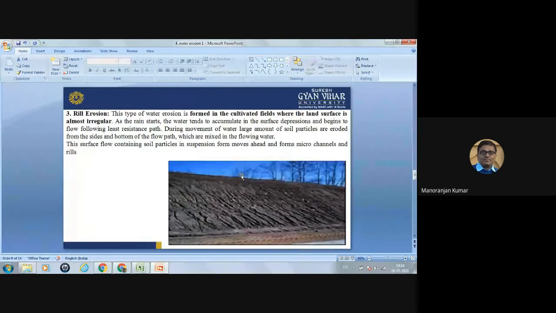During movement of water, a large amount of soil particles are eroded from the sides as well as from the bottom of the flow path, which are mixed in the flowing water. So this surface flow containing soil particles in suspension moves ahead and forms micro channels and rills. So this is the rill erosion.